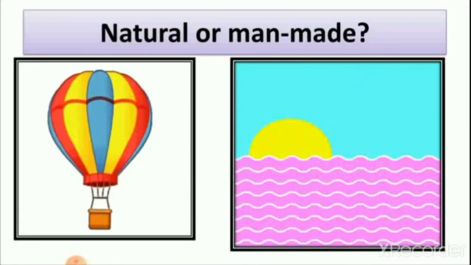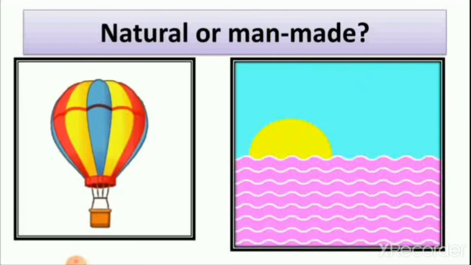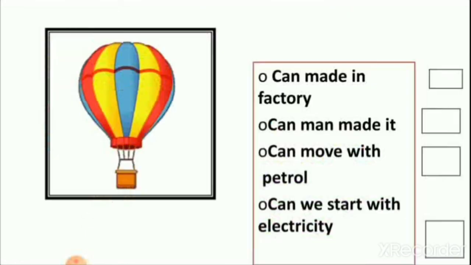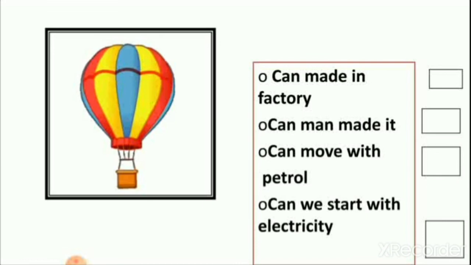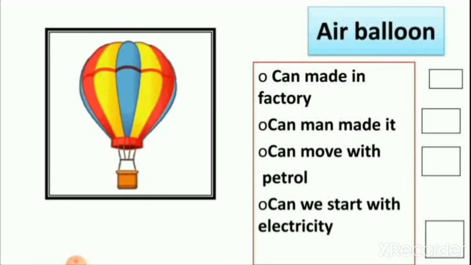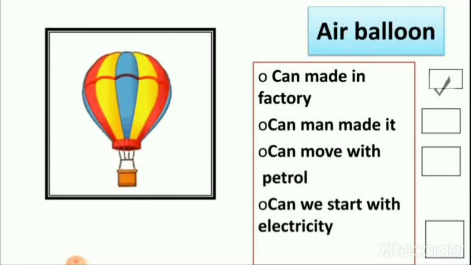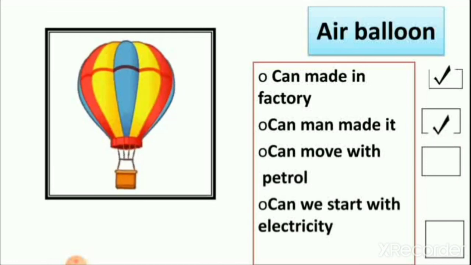Then next, natural or man-made. Here is a picture of an air balloon and the sun. So let's see which are natural and which are man-made. First is the air balloon. Can it be made in factories? Yes, air balloons are made in factories. Then can man make it? Yes, it's made by man.